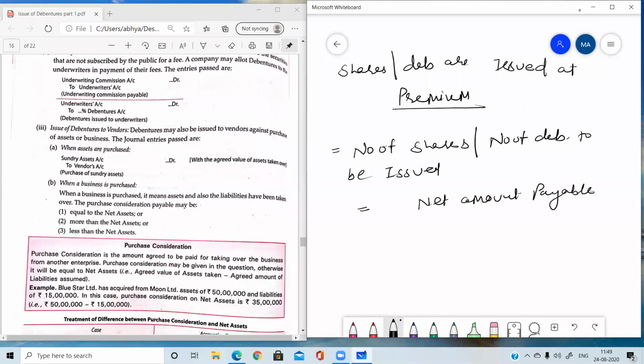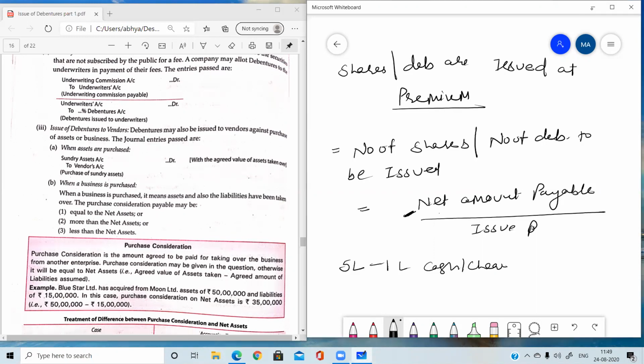Why am I telling you that you need to write here net amount payable? Suppose we need to pay them 5 lakh, and out of this 5 lakh, 1 lakh we have given in cash or through cheque. Then the net amount payable will be 4 lakh. So here in the formula, we need to apply the net amount payable. Net amount payable means purchase consideration minus whatever amount we have paid through cheque or in cash. That amount will be subtracted. Am I clear? So net amount payable upon issue price.